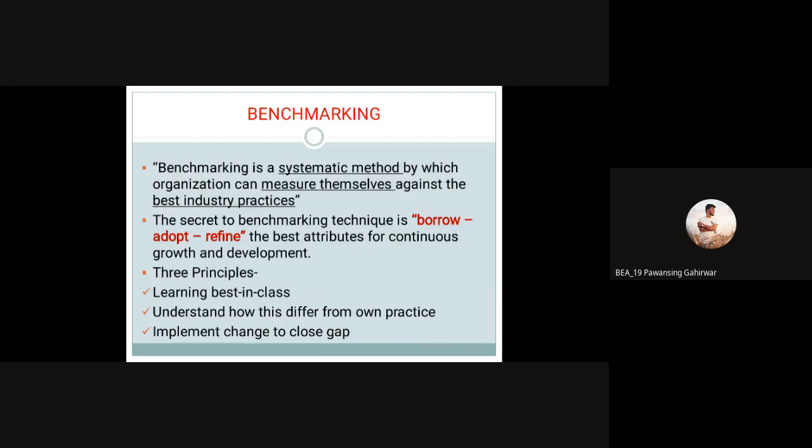Benchmarking is a systematic method by which organizations can measure themselves against the best industry practices. Again, this is the same definition. The secret to the benchmarking technique is borrow, adapt, and refine. Already we have discussed that point. Suppose we want to buy any technique from the market. First of all we have to compare, and first of all we have to borrow. Again, adapt whatever technique we have to implement, and after implementation we can start the analysis.